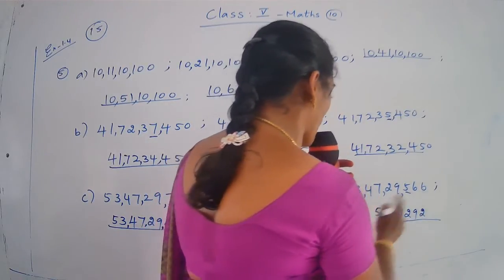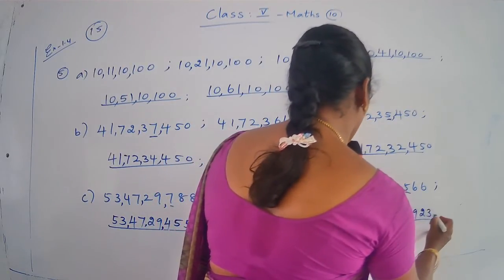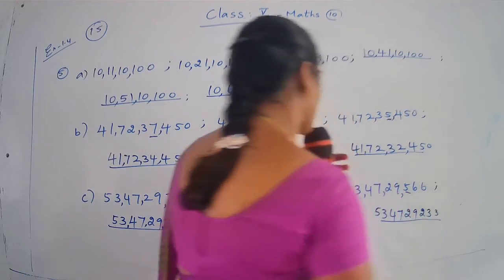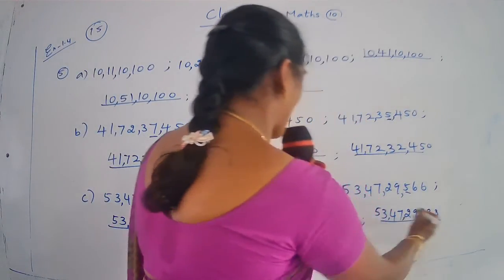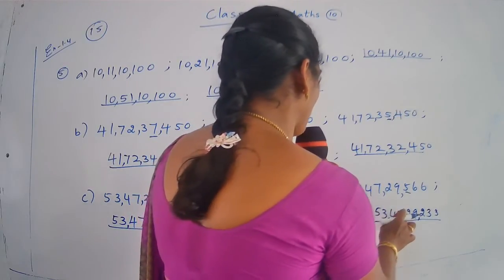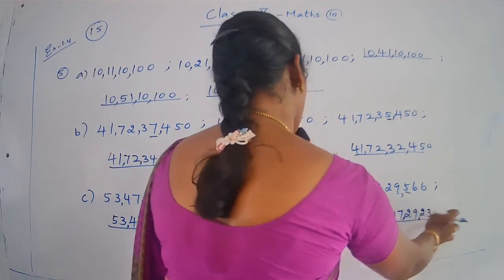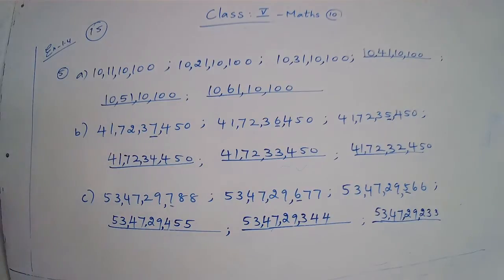Now you add 1. So 2 plus 1 is 3 in the ones place, and in the tens place also we add 1. So your number is 53 crore 47 lakh 29,233. Okay children, do you understand? Yes. So this question's answer also you write in your book only. Okay, write it. Page number 15.